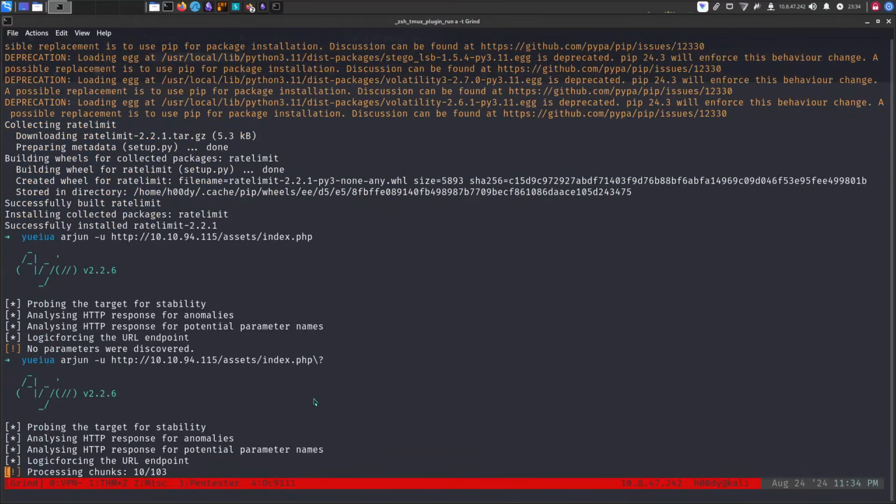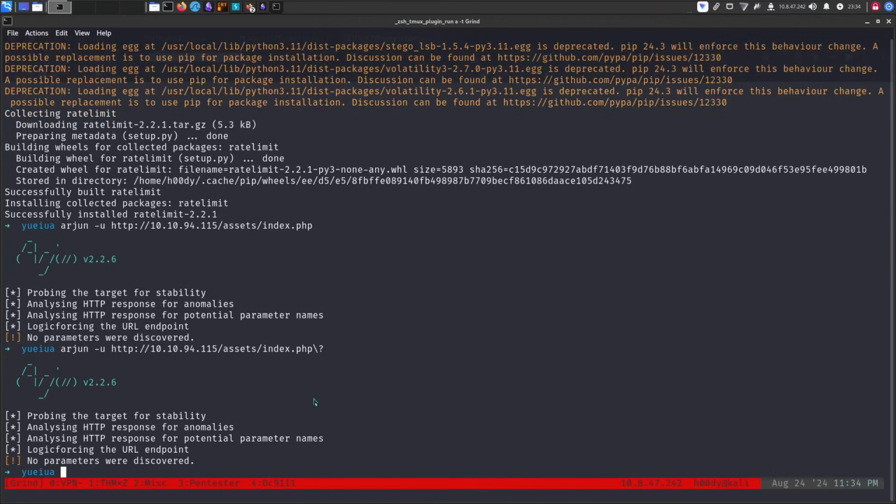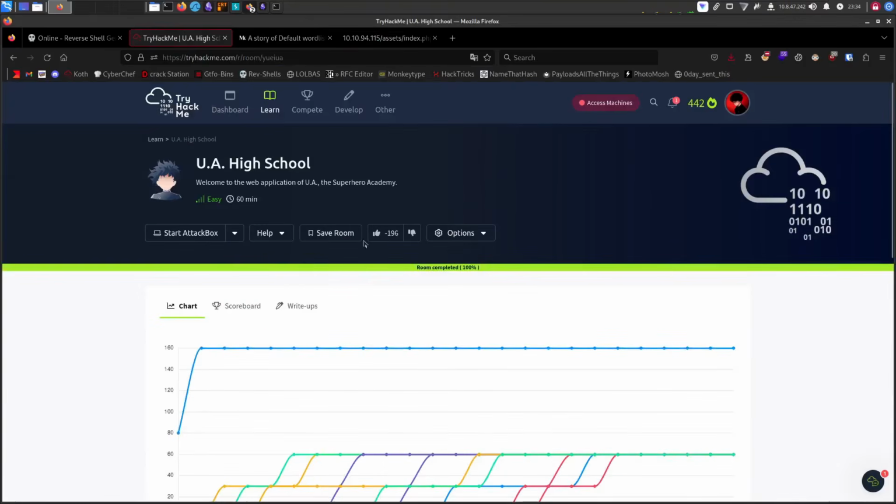Come on, Arjun. We can probably use ffuf for it, and we would find it. It was pretty guessable for an easy CTF. So now this makes sense why it was easy, and a lot of people don't like it. But I don't know why the first time around it didn't work for me. That's hella weird, but I guess that's the way it is. And see ya.